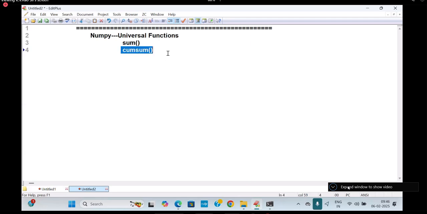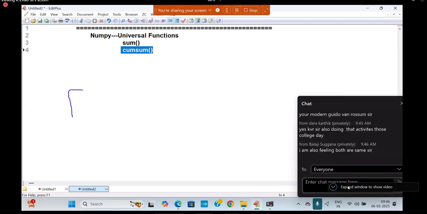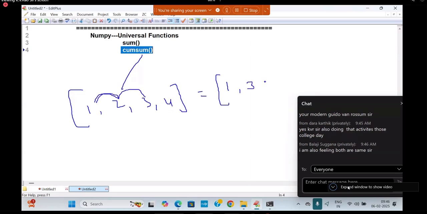Cumulative sum stands for your favorite answer. Cumulative sum means what? Like this: 1, 2, 3, 4, for example. Cumulative sum says 1. Then 1 plus 2 is called what? 3. 1 plus 2 plus 3 is called what? 6. 1 plus 2 plus 3 plus 4 is called what? 10. This is called one time cumulative.